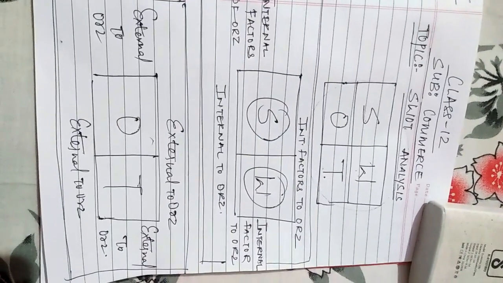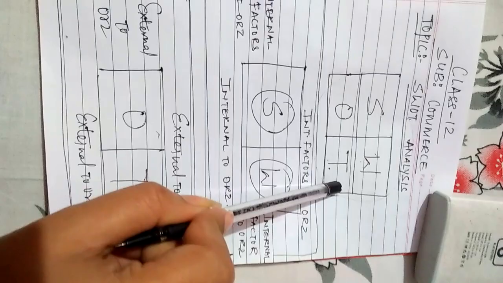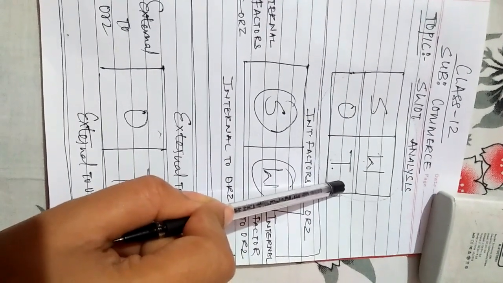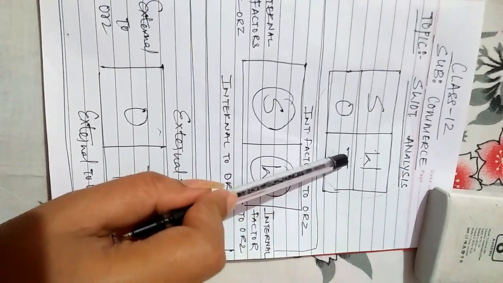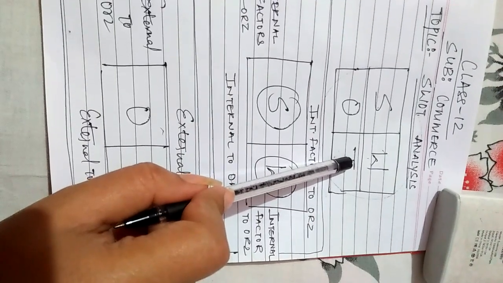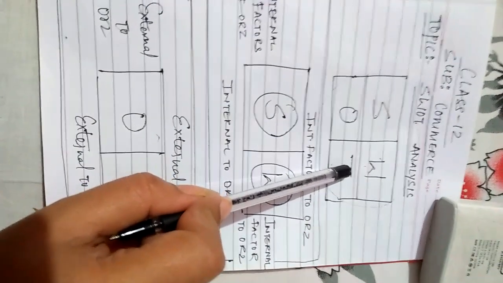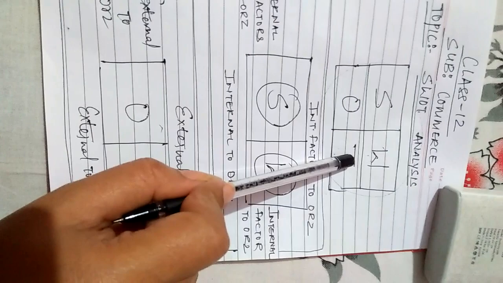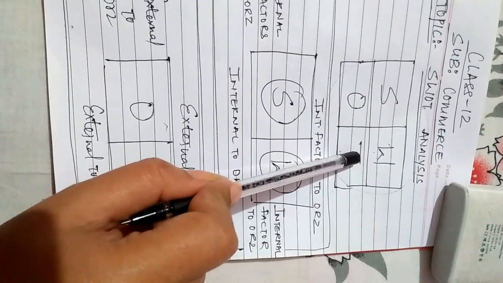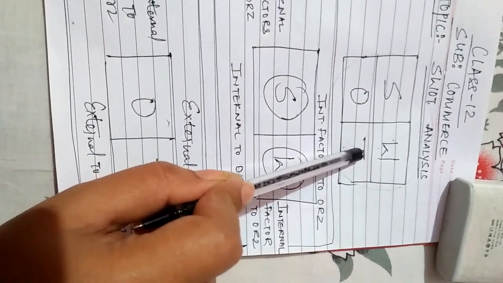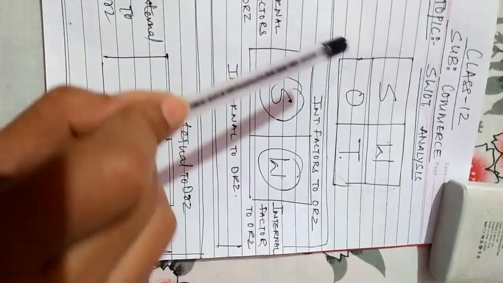That is why the screening of SWOT is required. What is the aim of SWOT analysis, class 12? It is to identify the key internal and external factors that are important to achieve an organizational objective, as I told you.